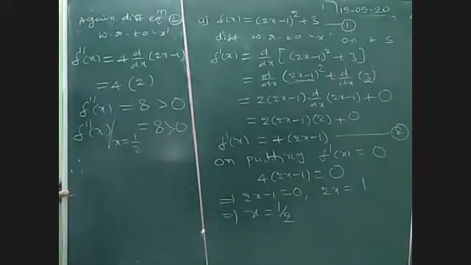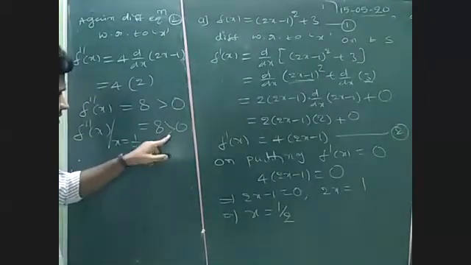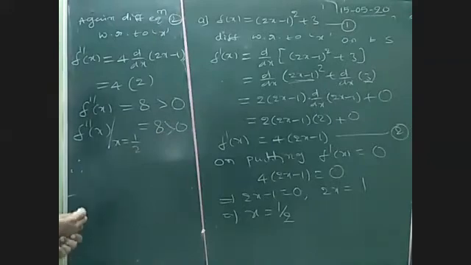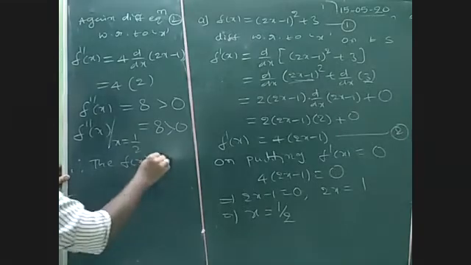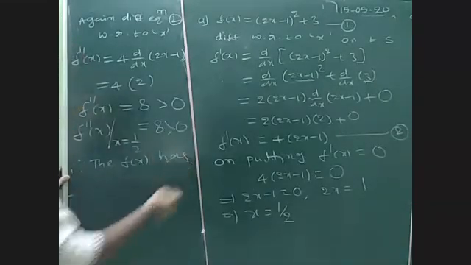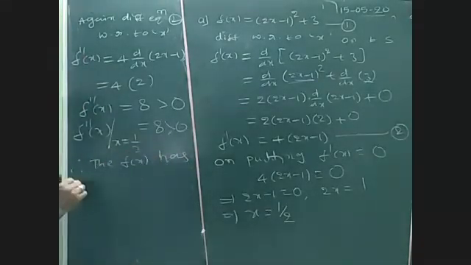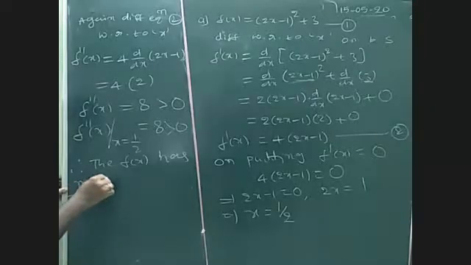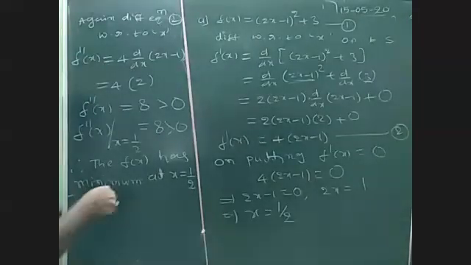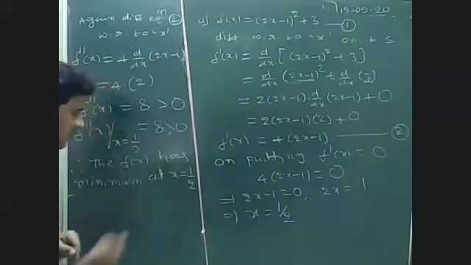Therefore, whenever it is greater than 0, what about the function? Therefore, the function f of x has minimum at what value? X is equal to 1 by 2. Okay, so here x is called point of minimum. What is that minimum value? We are saying that at this point there is a minimum value.